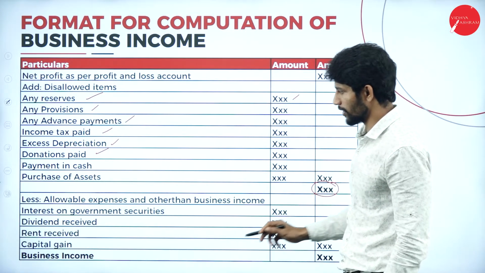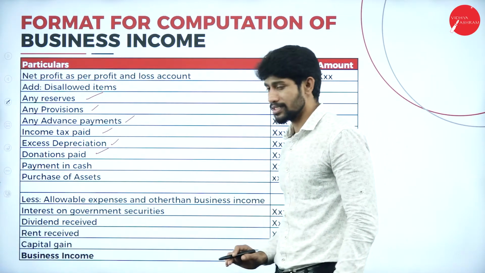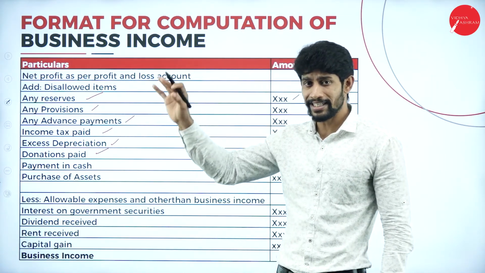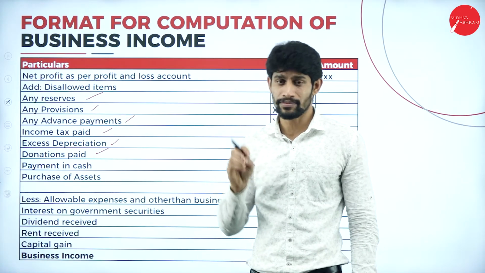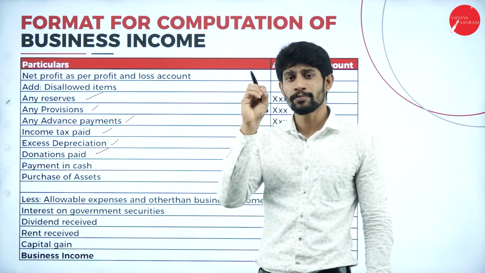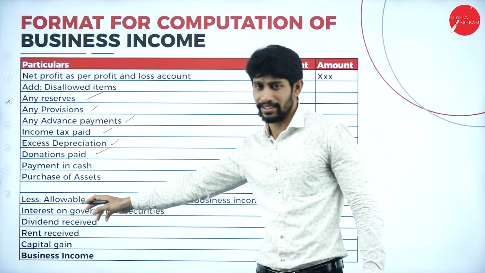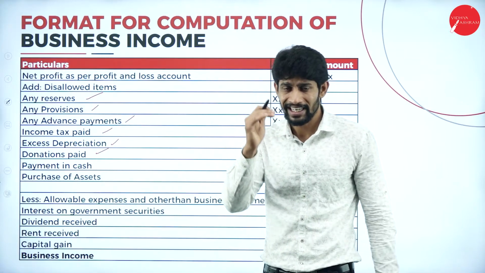Next, from this total, less allowable expenses and other than business income. On the credit side, you will be given some business incomes and other incomes. We are supposed to take only the business income. If other income is given, that should be deducted.